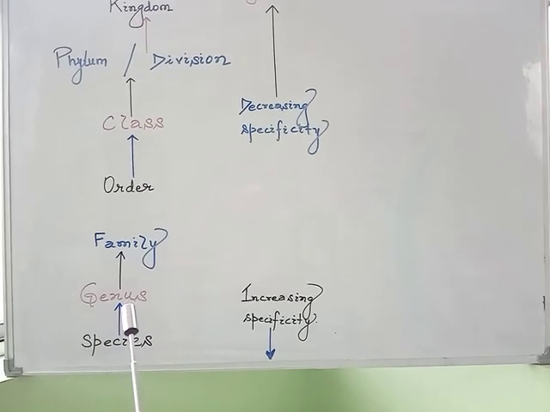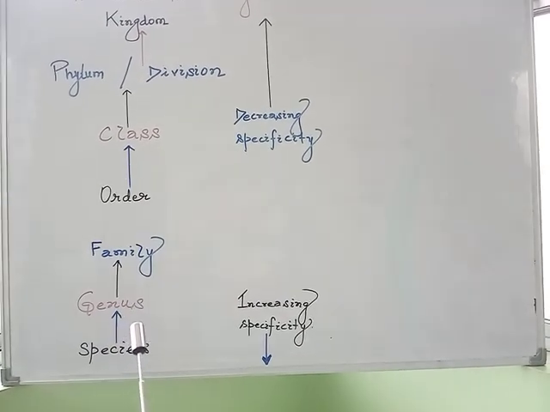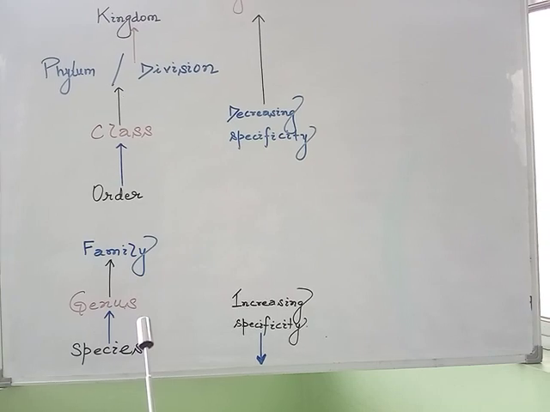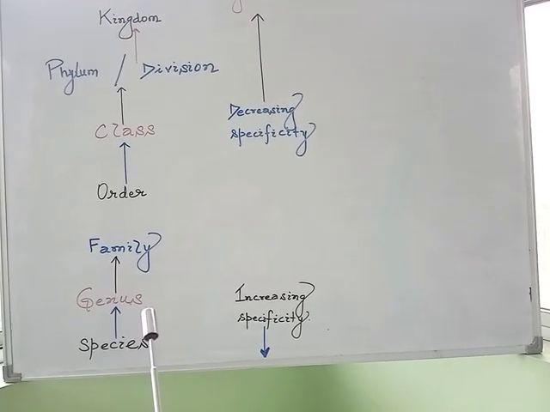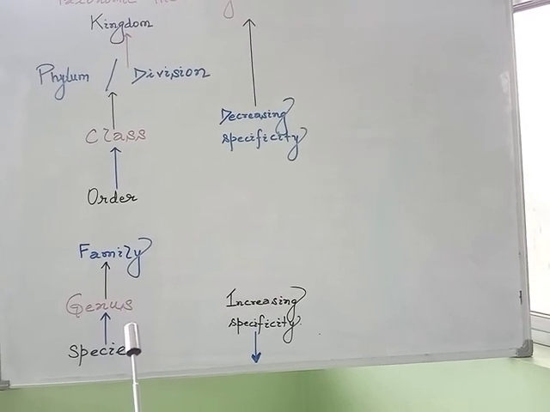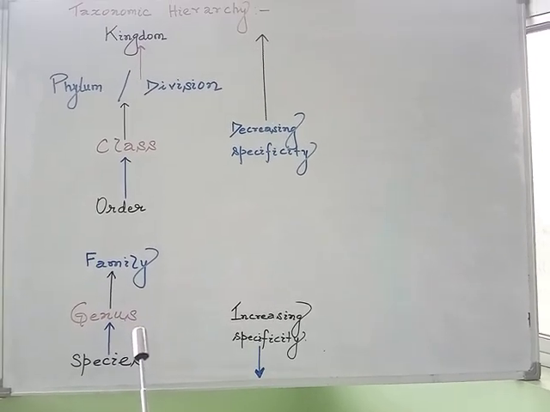Afterwards, we discussed genus, which is a group of related species which have more characters in common as compared to the individuals of species of other groups.